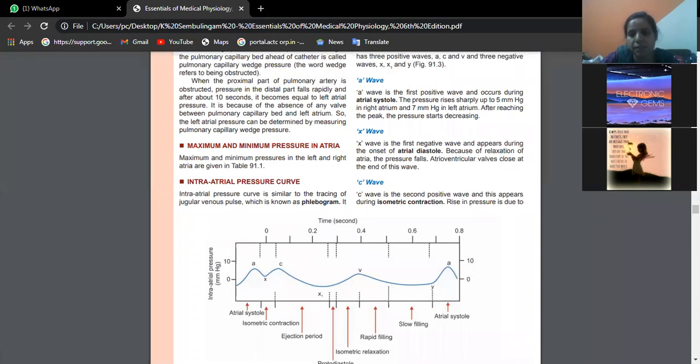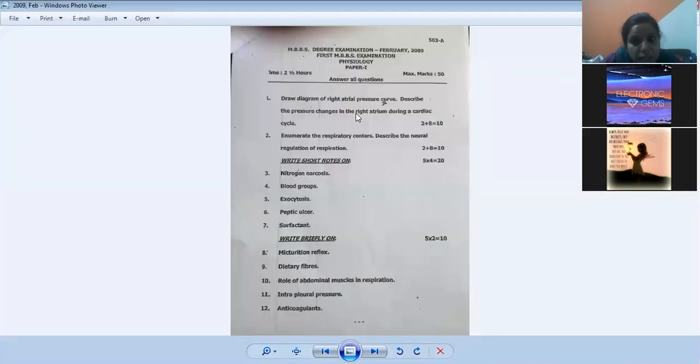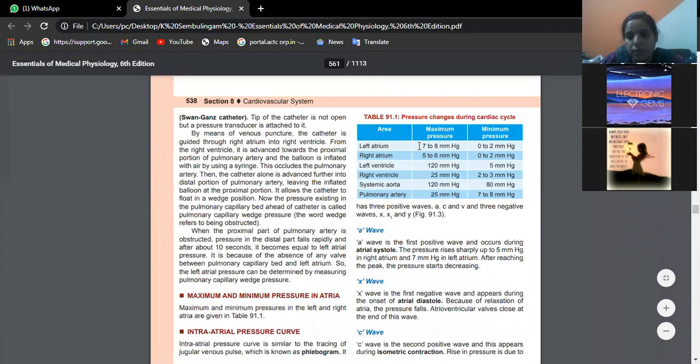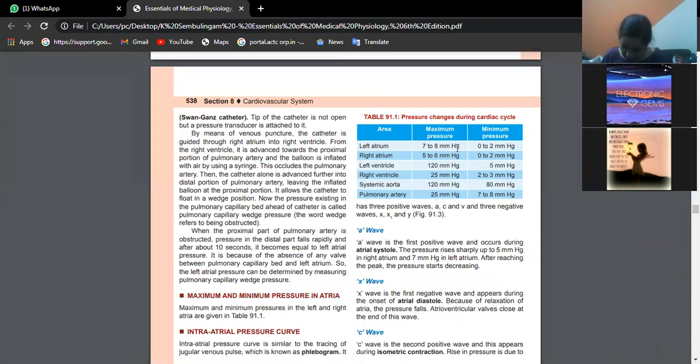He is asking us about intra-atrial pressure changes: draw the right atrial pressure curve and describe the pressure changes in the right atrium during the cardiac cycle. That means we are supposed to write the pressure changes here. How much is the maximum pressure and how much is the minimum pressure? We are supposed to write it.